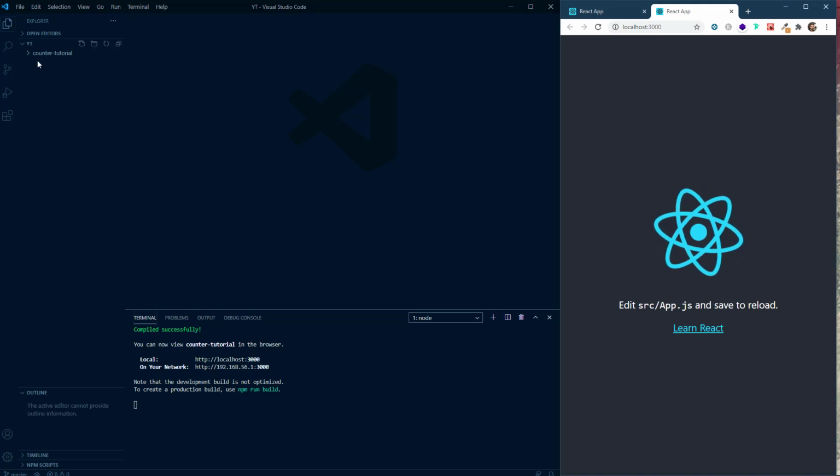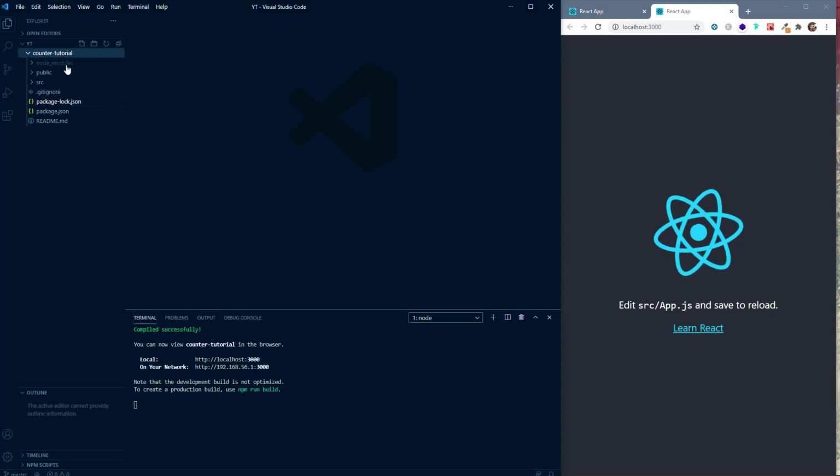So let's see our folder structure. Here's the counter-tutorial folder. This is our React application. This is the node_modules, which are the dependencies which we'll be using in our React application. You don't need to worry about all these things. Everything has been done by Create React App, and I'm not going into details and I'm not going to confuse you with that. I'll just tell you the essentials, what you need to know. So the folder which we are concerned with is the src folder.